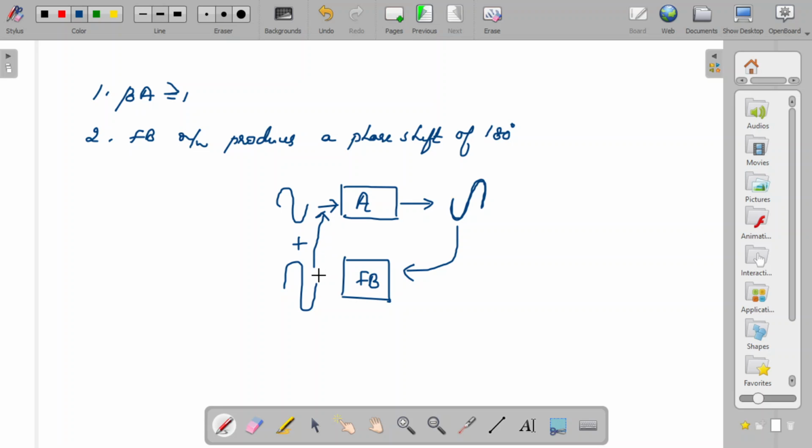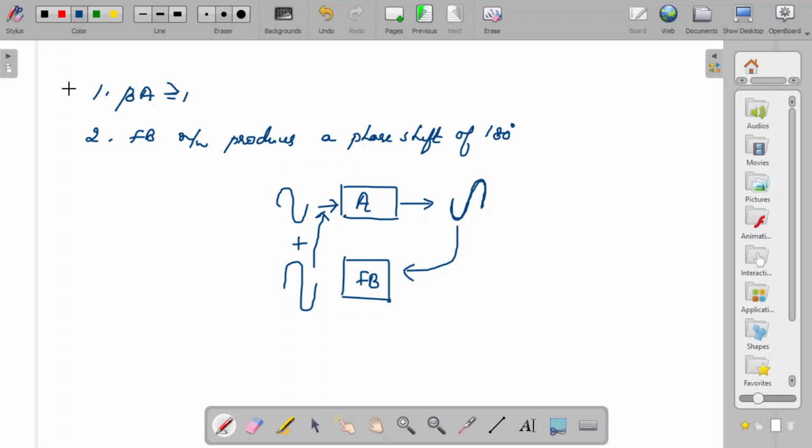So one important thing for an oscillator network is that the feedback network should produce a phase shift of 180 degrees, so that the input signal and the feedback signal go hand in hand, or are in phase, 0 degree or 360 degree in phase. So you are sure that you will get sustained oscillations because of the positive feedback.